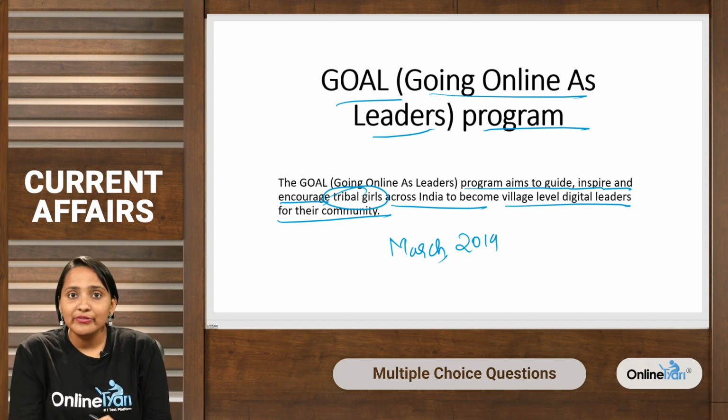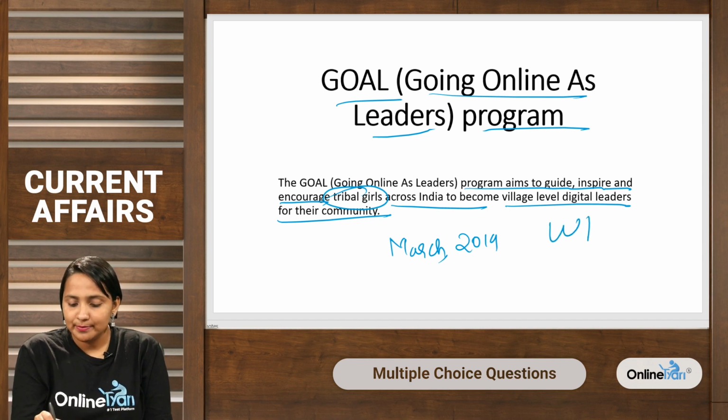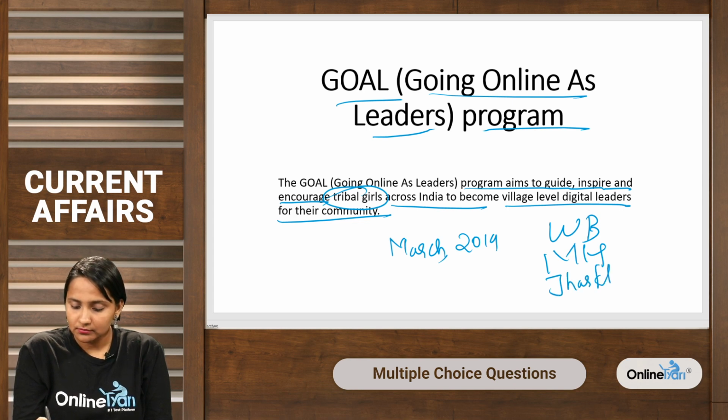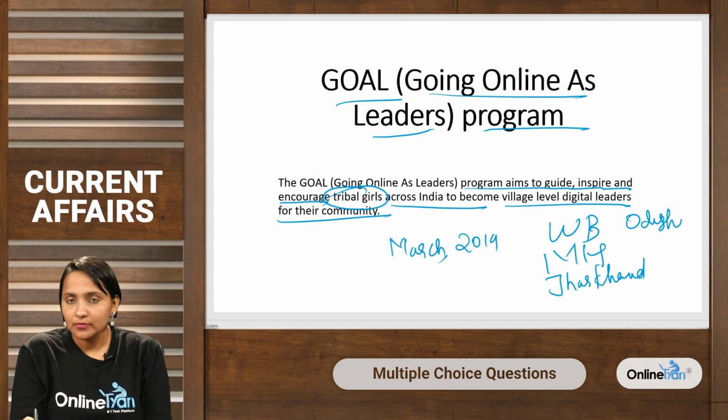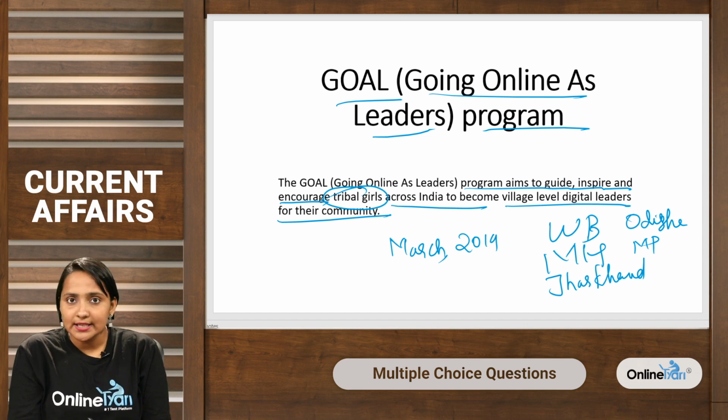The initiative will train young girls from West Bengal, Maharashtra, Jharkhand, Odisha and Madhya Pradesh in digital literacy, life skills, leadership and entrepreneurship skills for a year.